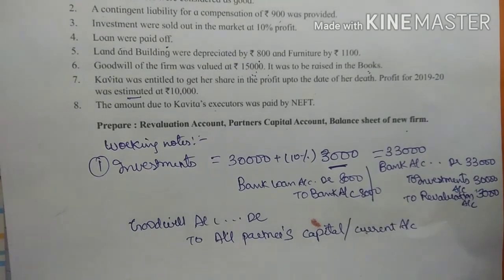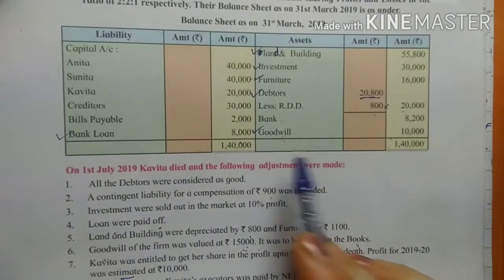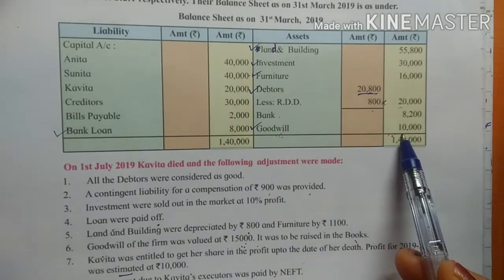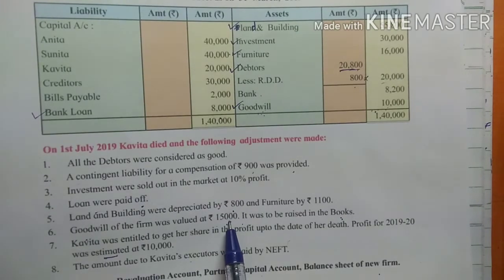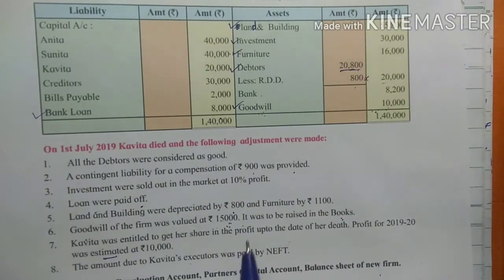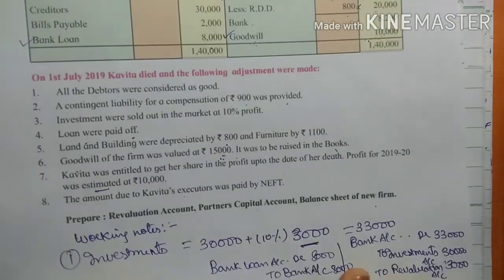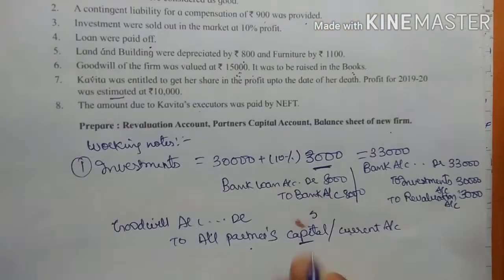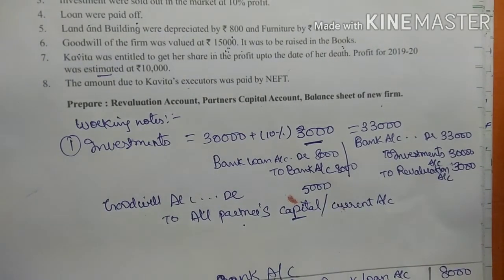But here there is no current account, so we are going to take capital account. In death, when the goodwill is already appearing in the balance sheet at 10,000, and in the adjustment it has been told that it should be 15,000, it means in your balance sheet you want it to show as 15,000. 10,000 is already there, you have to show 15,000. So what is the difference? 5,000. So you are going to raise the goodwill only of rupees 5,000.